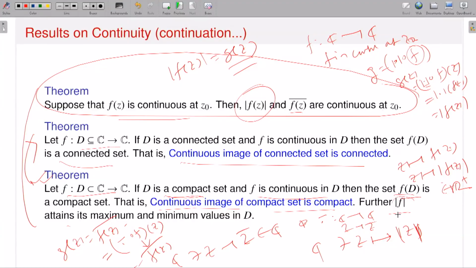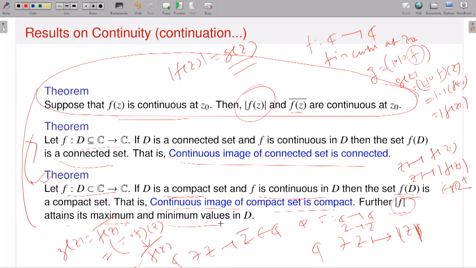If the domain is a compact set, then the range is also compact, and since it is real valued, it attains maximum and minimum values in D. You know this kind of thing from the real valued case, and similarly this theorem is also true for complex valued functions of a complex variable.